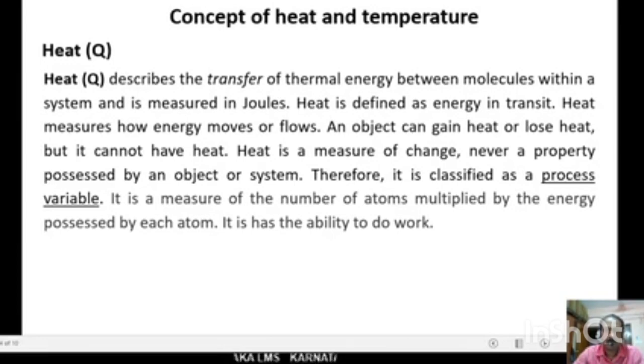Therefore, it is classified as a process variable. It is a measure of the number of atoms multiplied by the energy possessed by each atom. It is the ability to do work. Let us see the temperature.